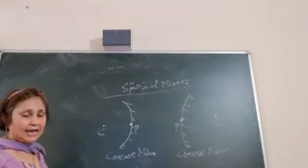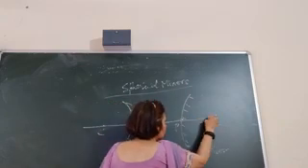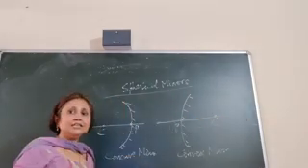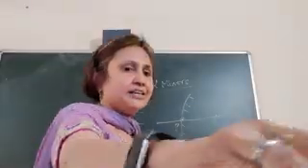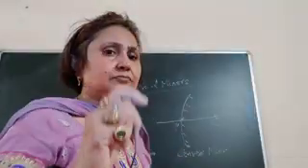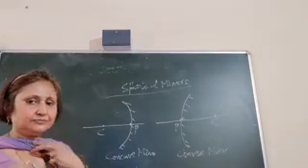Next is principal axis. The straight line which is joining P to C. This straight line which is joining the pole to the center of curvature, and it is extended, this is called the principal axis.